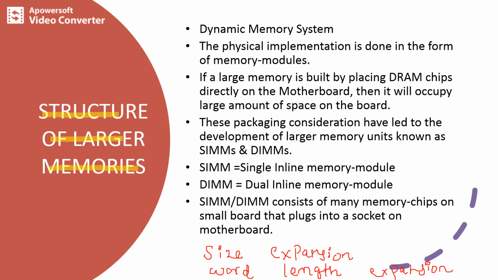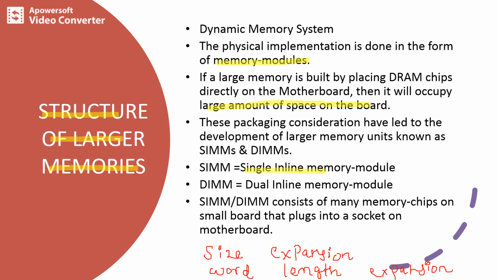In the case of a dynamic memory system, the physical implementation is done in the form of memory modules. So a dynamic memory system consists of some memory modules. If a larger memory is built by placing DRAM chips directly on the motherboard, then it will occupy a large amount of space on the board. These packaging considerations have led to the development of larger memory units known as single inline memory modules as well as dual inline memory modules.